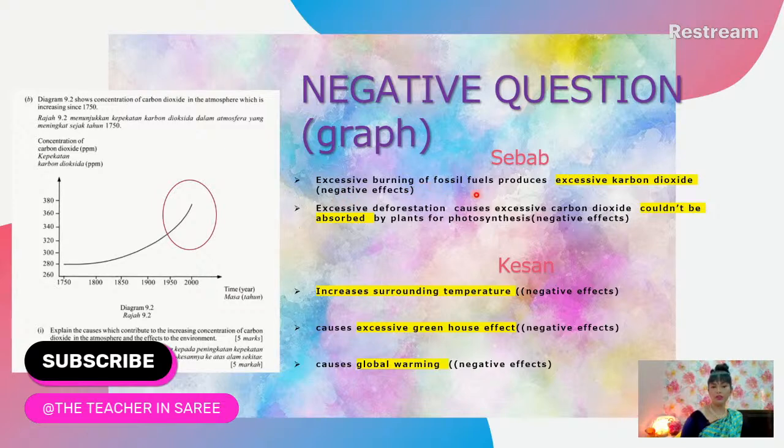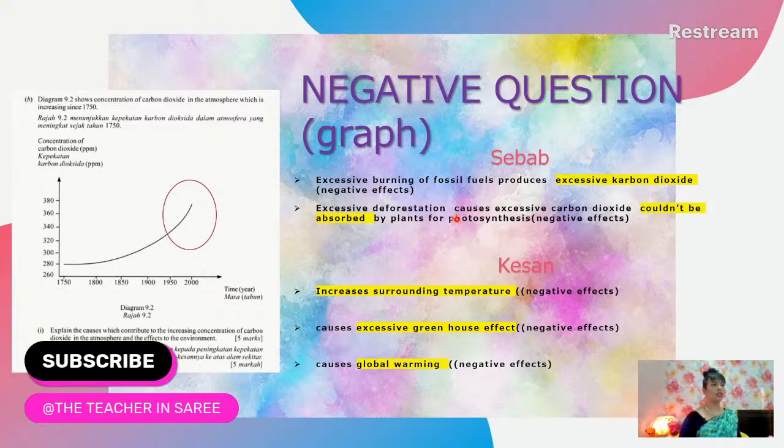Excessive burning of fossil fuels produces excessive carbon dioxide. All right, so this is a negative effect. Carbon dioxide in a proper amount is actually good, or your plants can't be doing photosynthesis. But when it is excessively produced because of the burning of fossil fuels, that is when the problem comes.